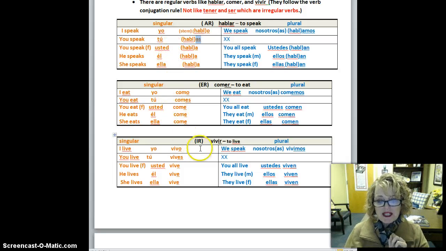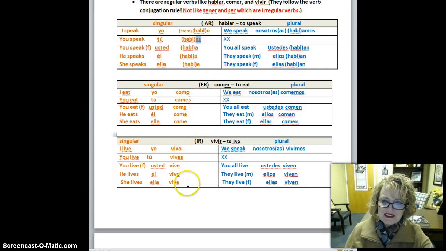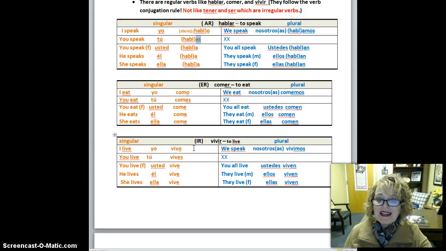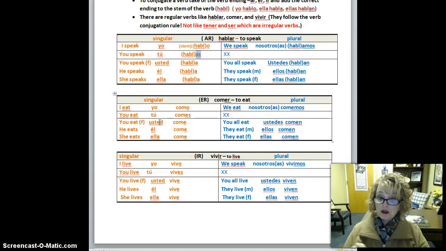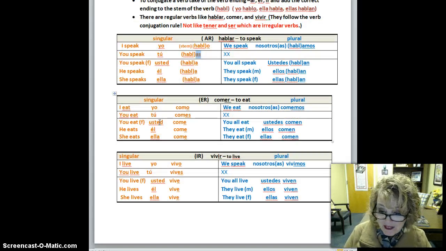Okay, let's go on down to an IR verb because I want you to see that an IR and an ER verb are conjugated exactly the same. Even though it's an IR verb, it's conjugated just like an ER verb. So if I want to say I live, I would say yo vivo in Athens. ¿Tú vives in Athens? Do you live in Athens?